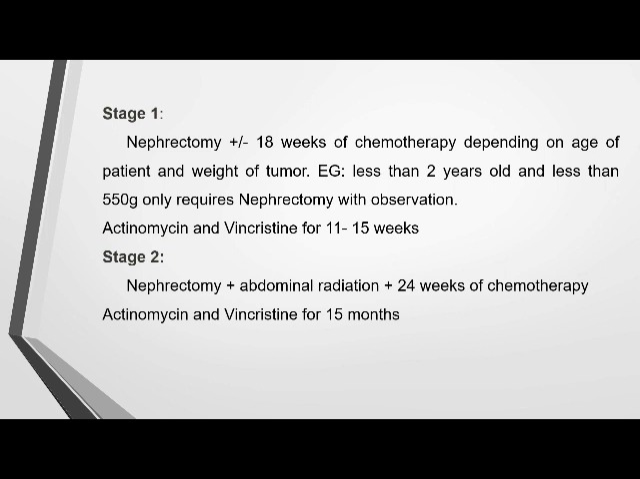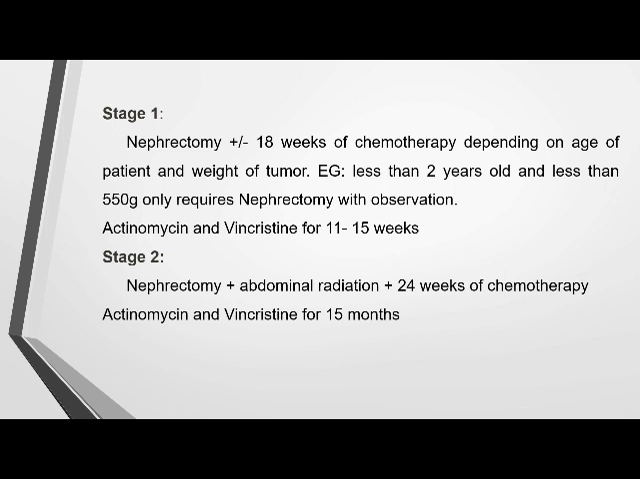If the age of the child is less than 2 years and the weight of the tumor is less than 550 grams, then we have to go for a nephrectomy. Then the chemotherapy can be given for 18 weeks or less than 18 weeks.